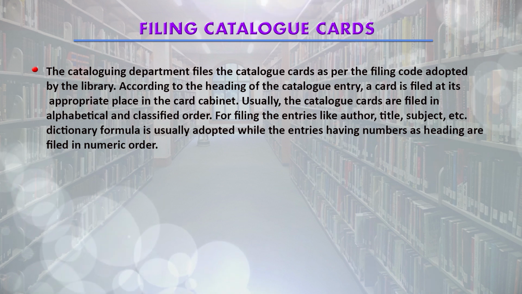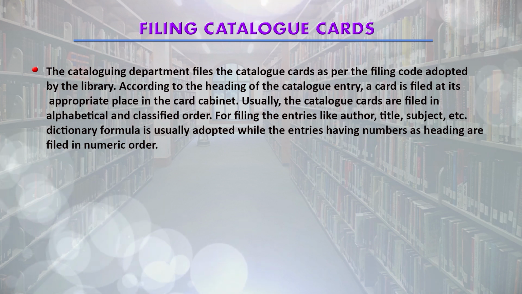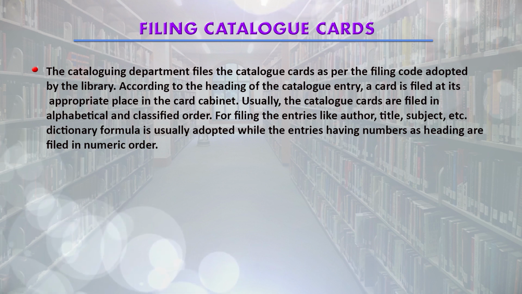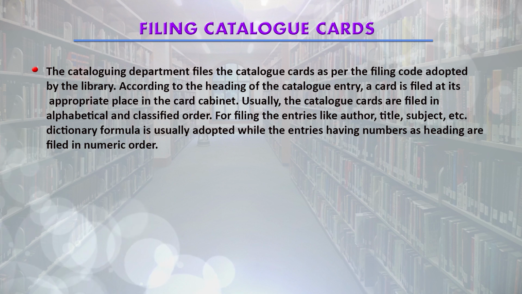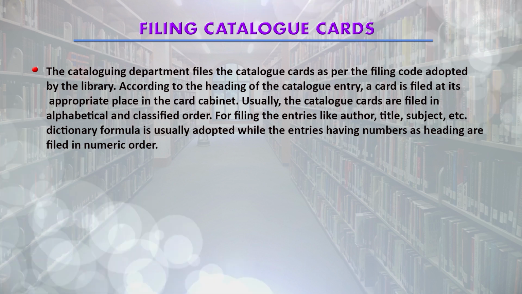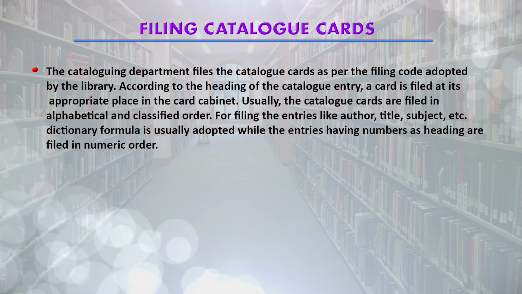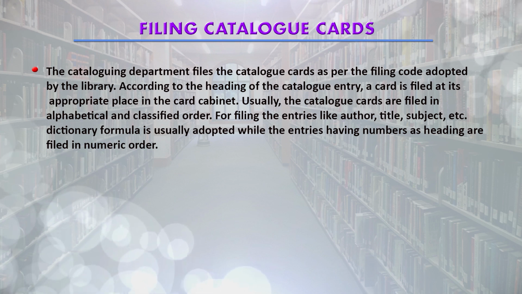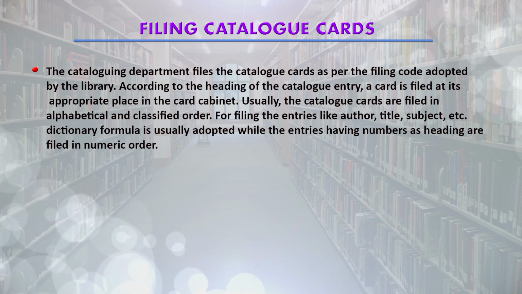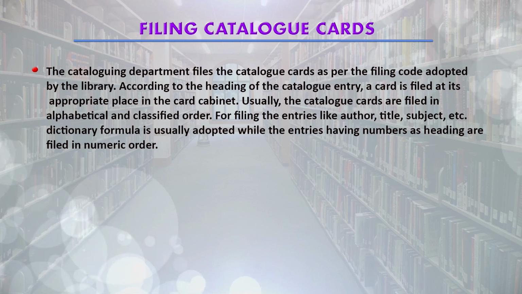Usually the catalog cards are filed in alphabetical and classified order. For filing the entries like author, title, subject, etc., dictionary format is usually adopted, where we are having alphabets, then filing is done according to the dictionary formula.